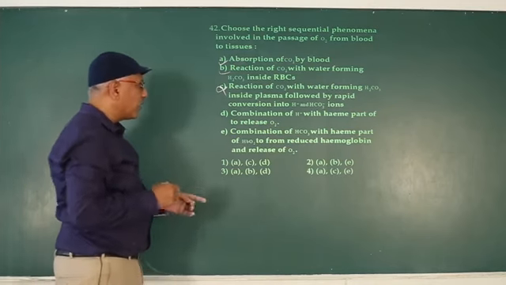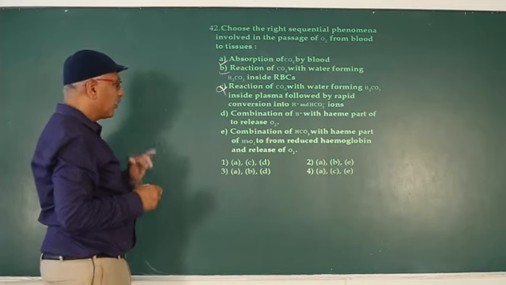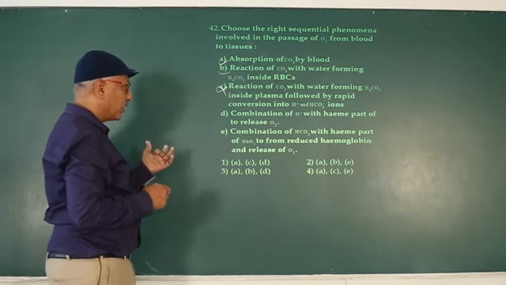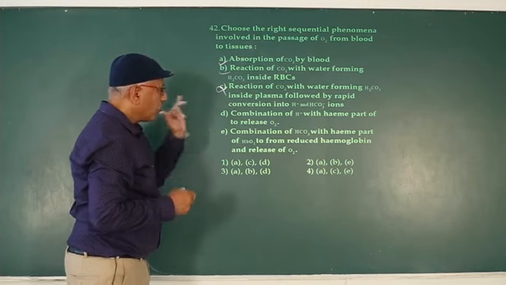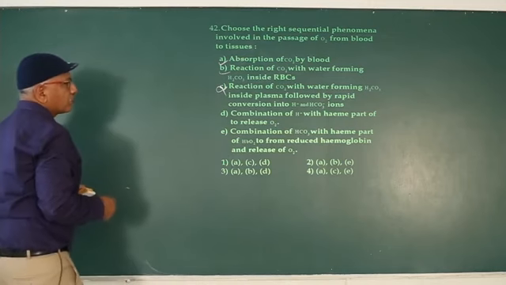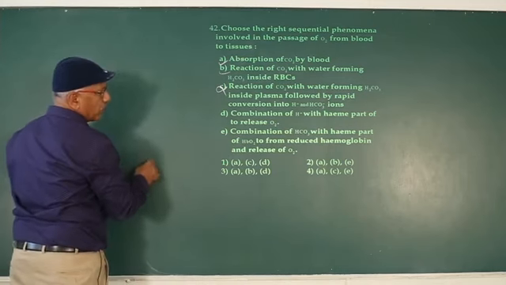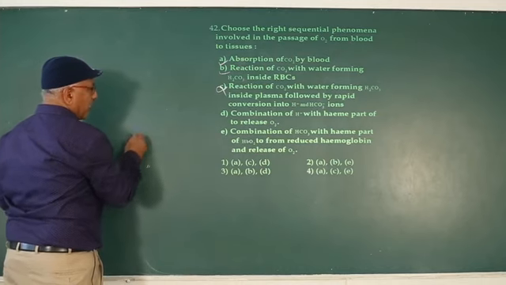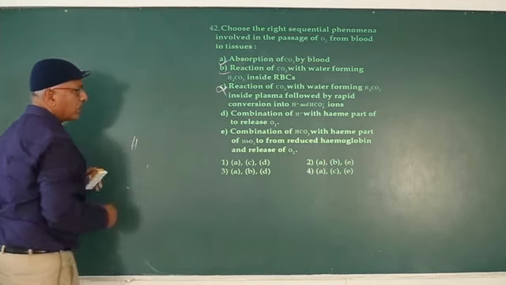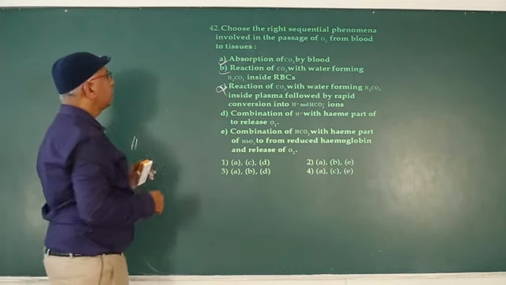Combination of bicarbonate with heme part of HbO2 to form reduced hemoglobin is wrong, actually it is hydrogen cation, not bicarbonate.